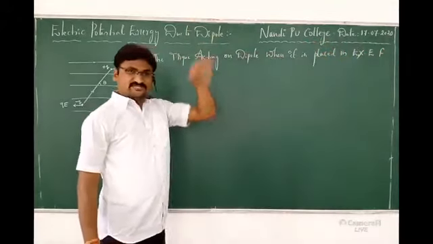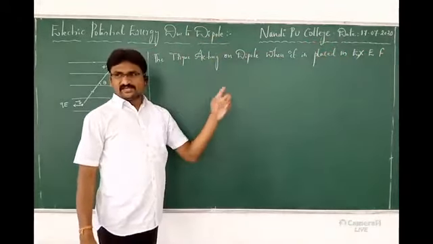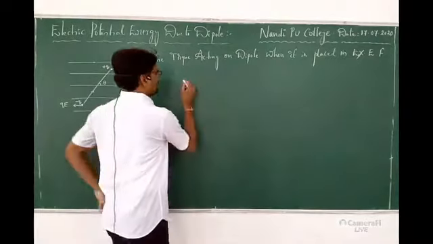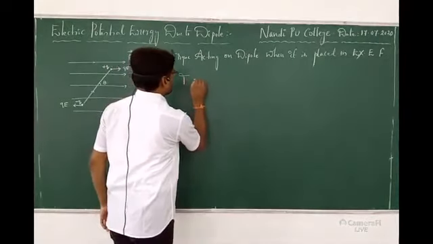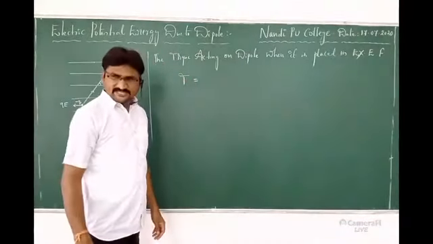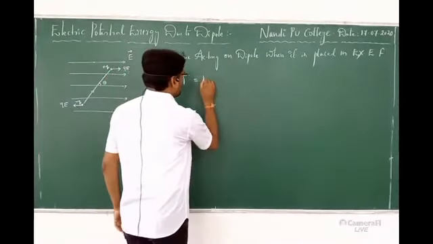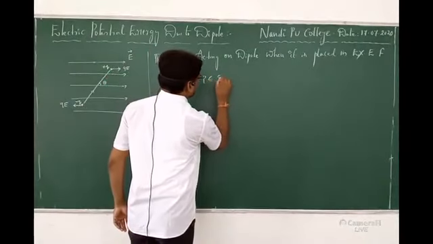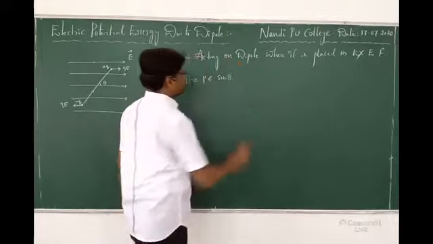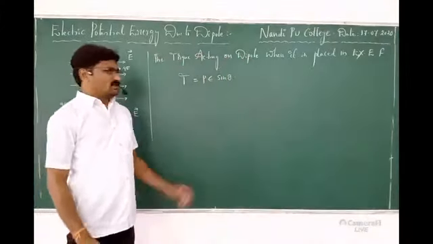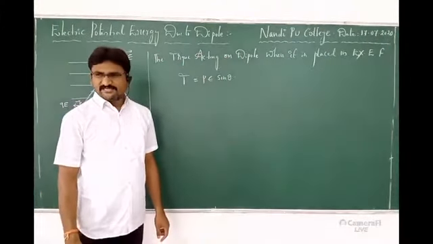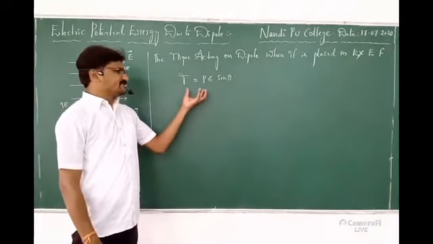Okay, in the first lesson, in the first unit, we have this expression. What is the expression for the torque? Torque tau is equal to, did you remember, PE sin theta. Torque tau is equal to PE sin theta. Okay, this is the expression.